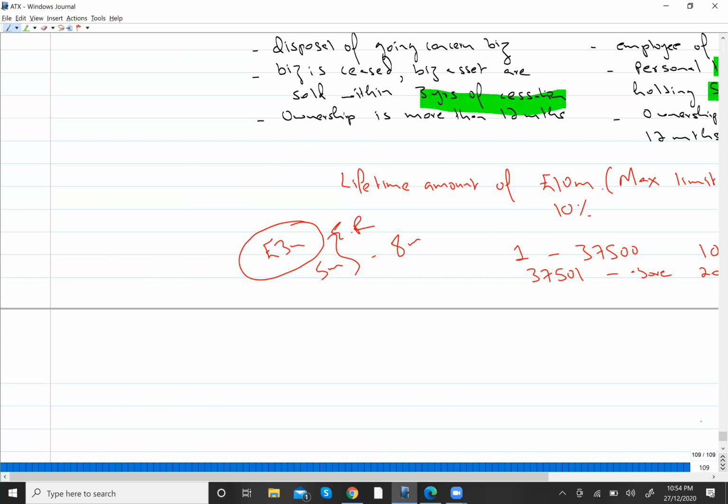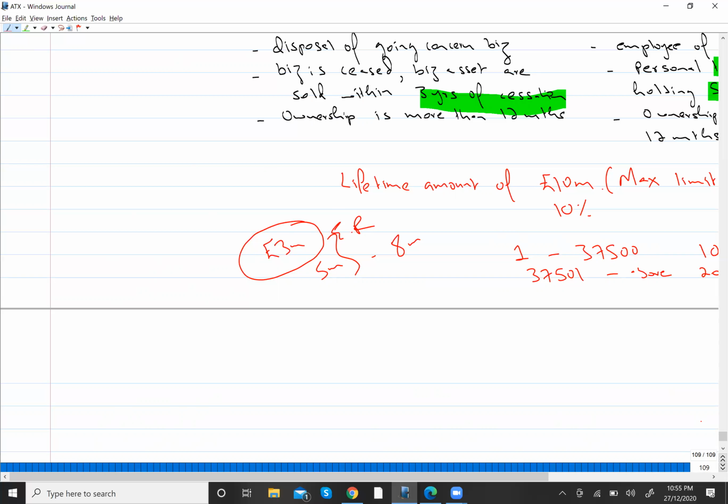right? So let's suppose Mr. X has shares of two companies. Let's suppose he is an employee in one of the companies where he owns the shares. So there is a possibility that the gain on sale of those shares will be eligible for ER relief, because he is an employee of that company, right?